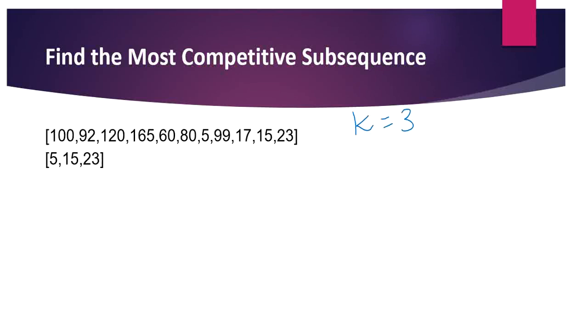To form a competitive subsequence, we have to start from the number which is less than every other number prior to it. So for example, search for the lesser number in this array. The lesser number is 15. Now we have to see whether we can form a subsequence of length k from the lesser number. If you don't get it, just come with the flow, you'll understand once we go through all the examples.